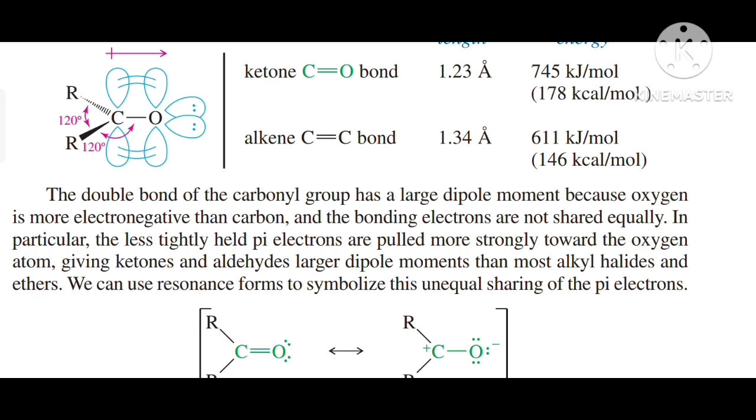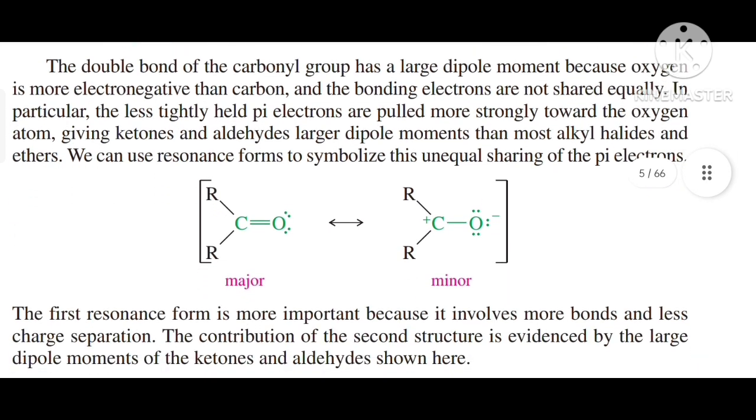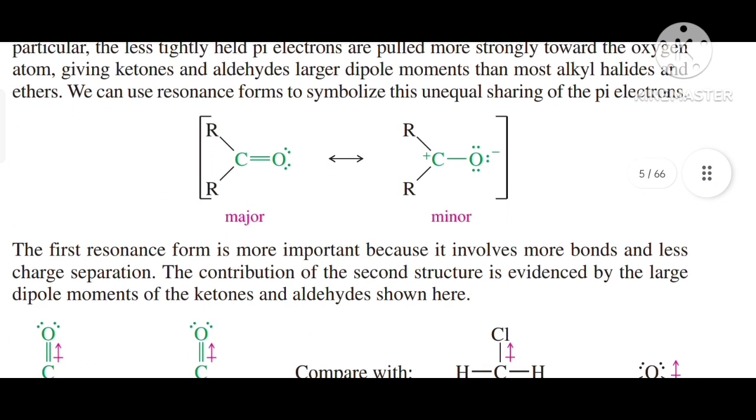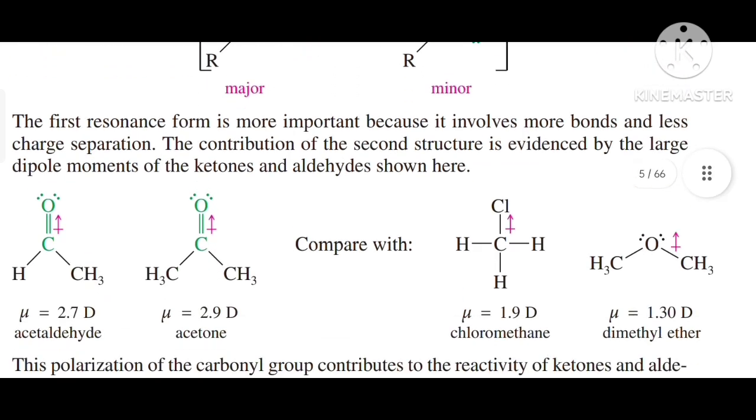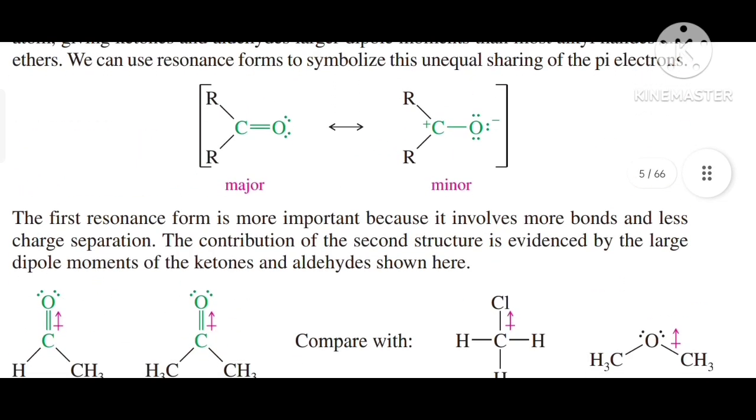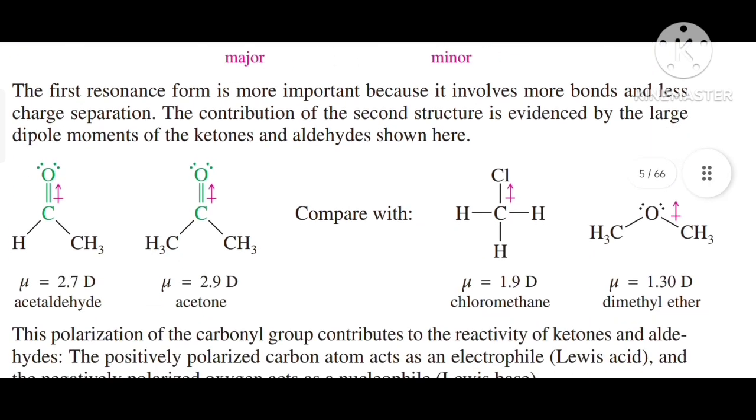We can use resonance forms to symbolize this unequal sharing of pi electrons. The first resonance form is more important because it involves more bonds and less charge separation. The contribution of the second structure is evidenced by the large dipole moments of ketones and aldehydes shown here.